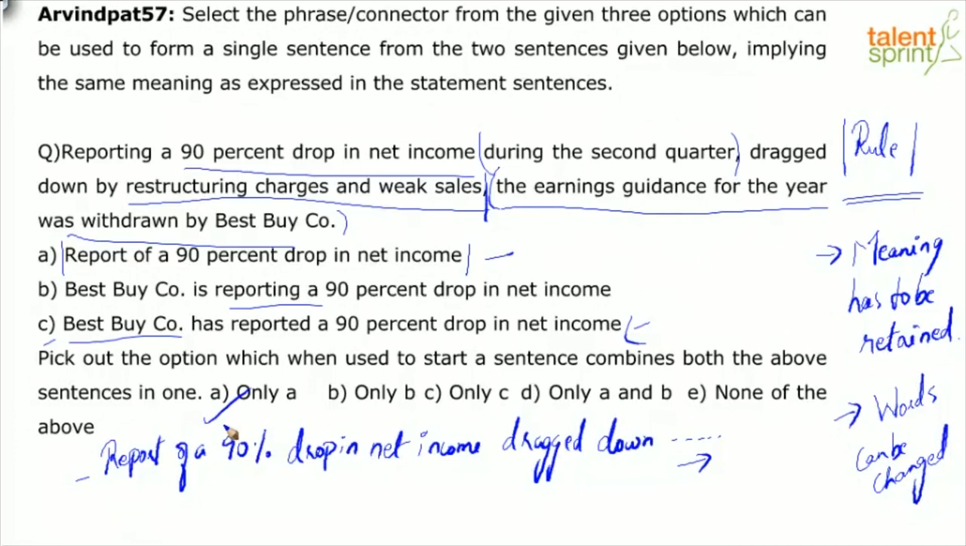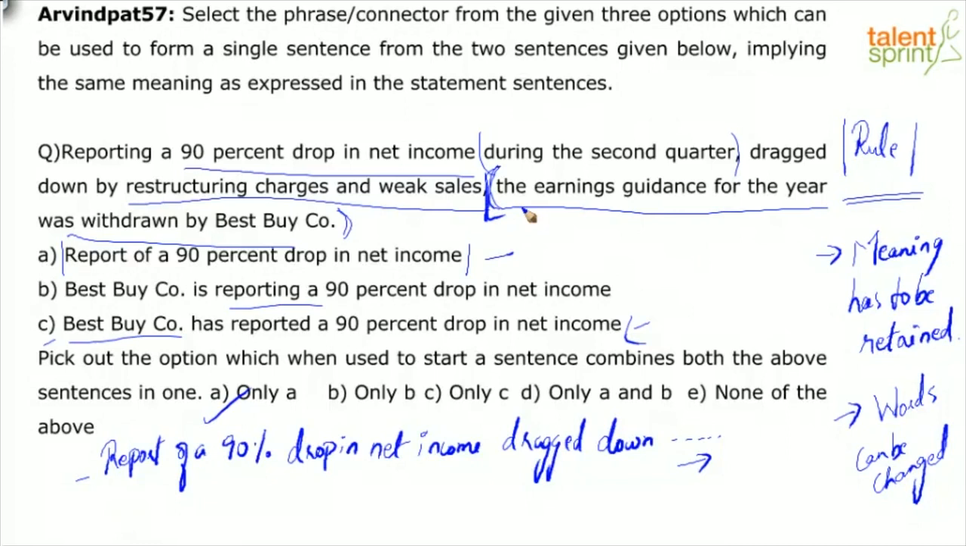We're talking about sentence construction here. Just think about it. Go back, read option C and read this last part. It'll look very confusing. It doesn't sit right at all. So I'm going to go with A simply because when I say it, it sounds right, and the construction of the sentence also seems absolutely fine. Why was the earnings guidance for the year withdrawn by Best Buy company? Because of that 90% drop in net income, adding to the restructuring charges and weak sales. That makes sense. This is combining sentences, Umesh.